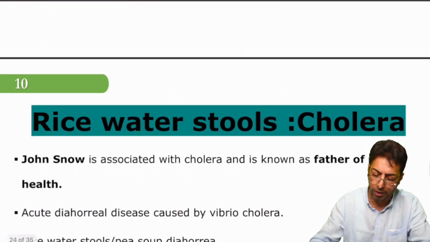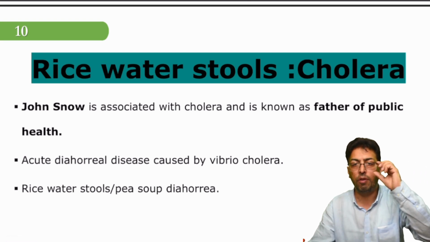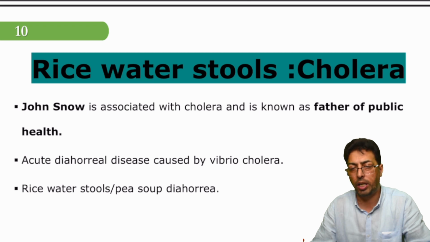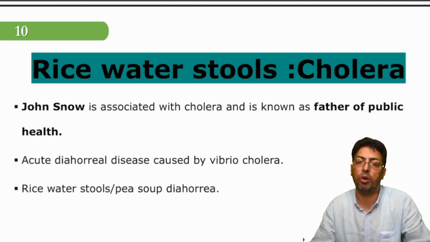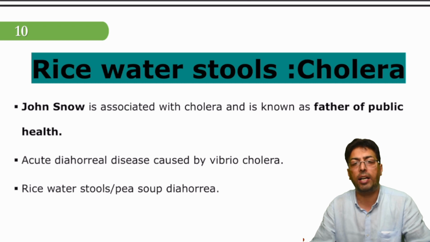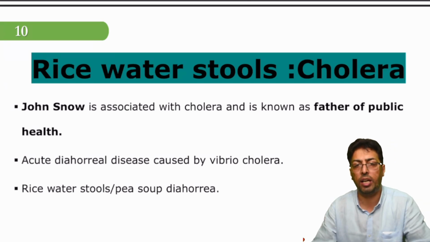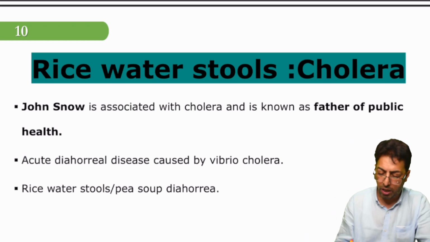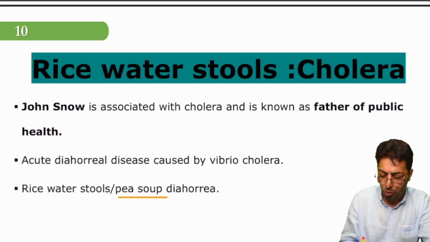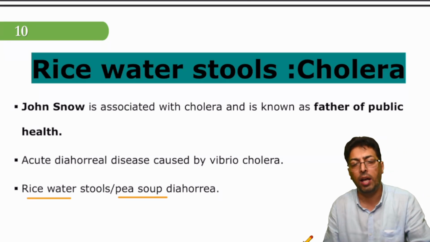That is characteristic of Cushing's disease. Just remember it, by the way, because it has been asked. Now, Vibrio cholera, rice water stools. Vibrio cholera is one important organism which was very important in the past, and it used to cause rapidly progressive diarrhea, and that used to cause a lot of electrolyte imbalance, and a patient would go into shock after cholera. And what is the characteristic feature? There happens to be diarrhea, and the nature of the stools happens to be rice water or pea soup.